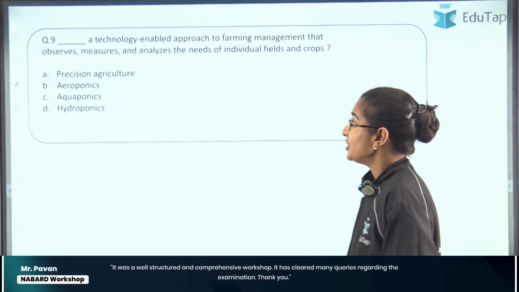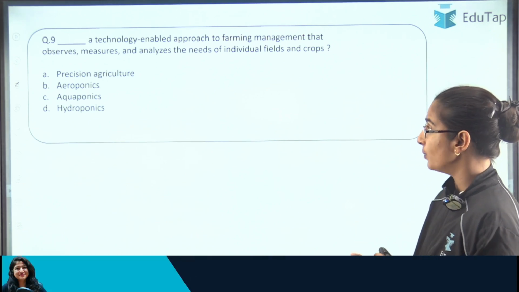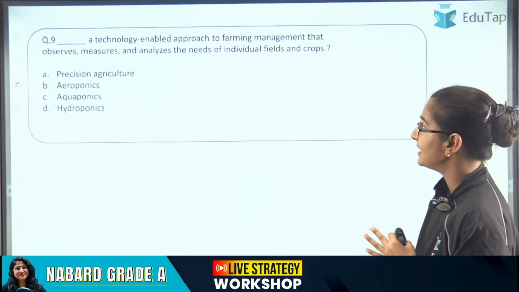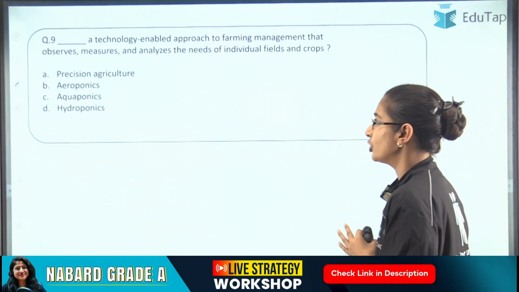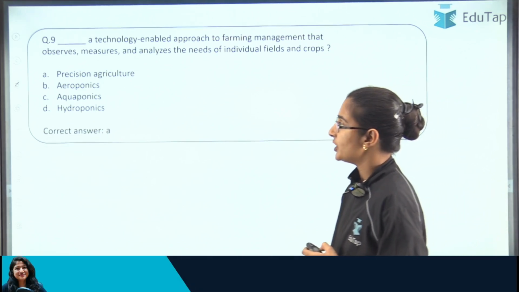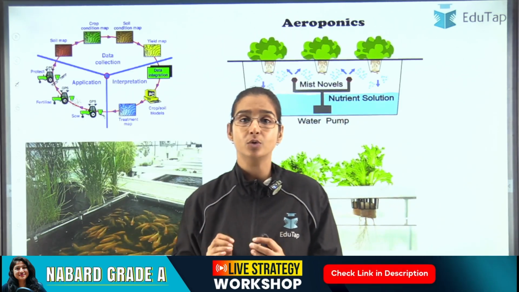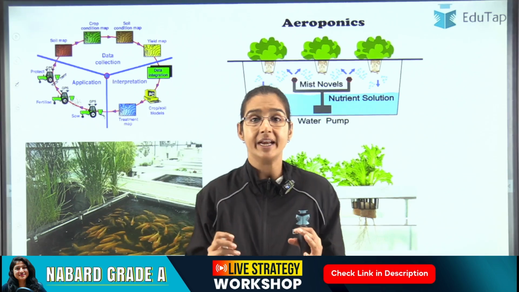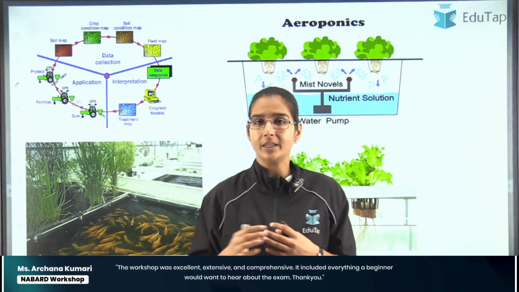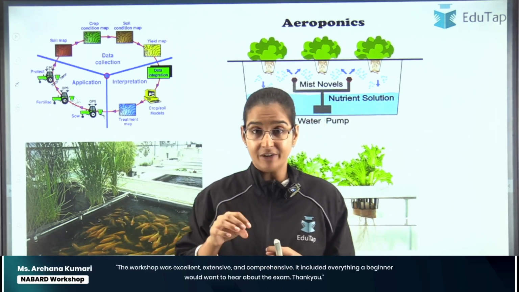Okay, the question says, it is a technology enabled approach to farming management that observes, measures, and analyzes the needs of individual fields and crops, right? So the correct answer for this question is option A, precision agriculture. In precision agriculture, we use technology intensively, right? We use GPS and other technology to make sure that for each area of the field,